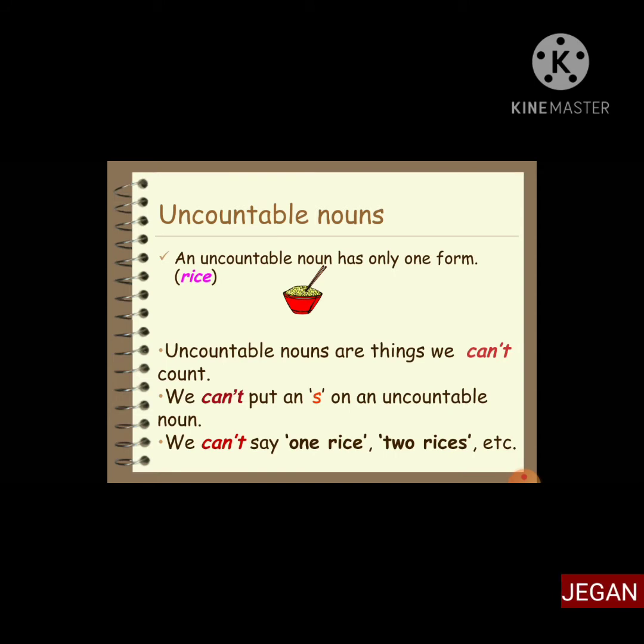An uncountable noun has only one form, rice. Uncountable nouns are things we can't count. We can't put an S on an uncountable noun, no plural forms. Whatever it is, uncountable nouns, we can't count them. We can't say one rice, two rices. Simply we can say rice. That's all. So rice is uncountable.